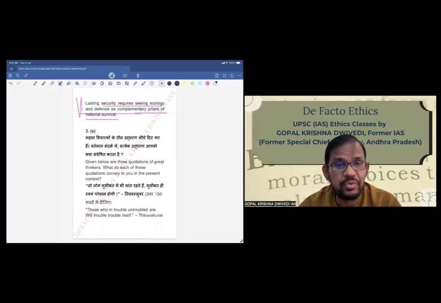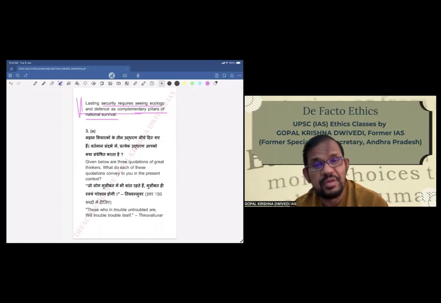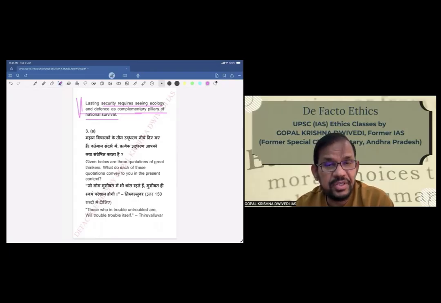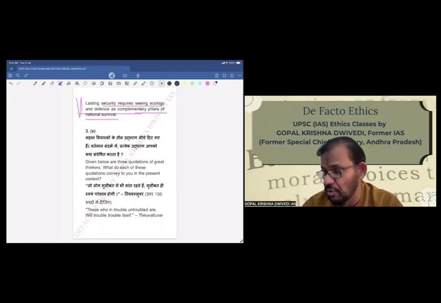So this is the conclusion, because where security issues are there, environmental issues will be there, and development also is required. So all these issues have to be mentioned. Now we'll go to the third question. Given below are three quotations of great thinkers. What do each of these quotations convey to you in the present context?